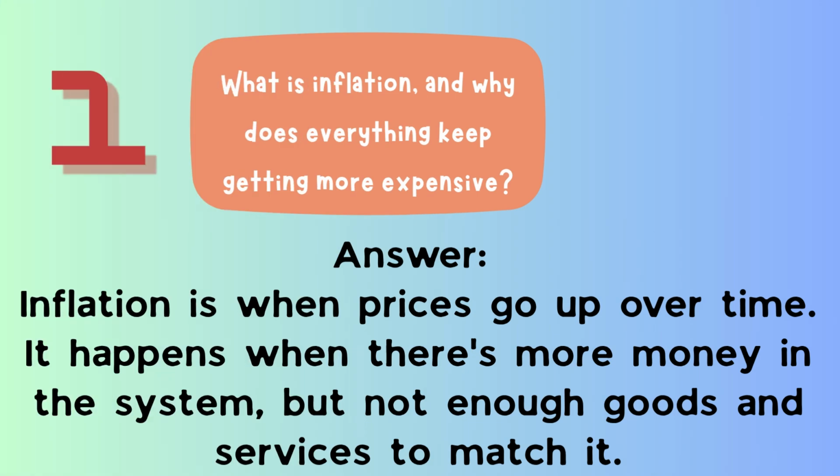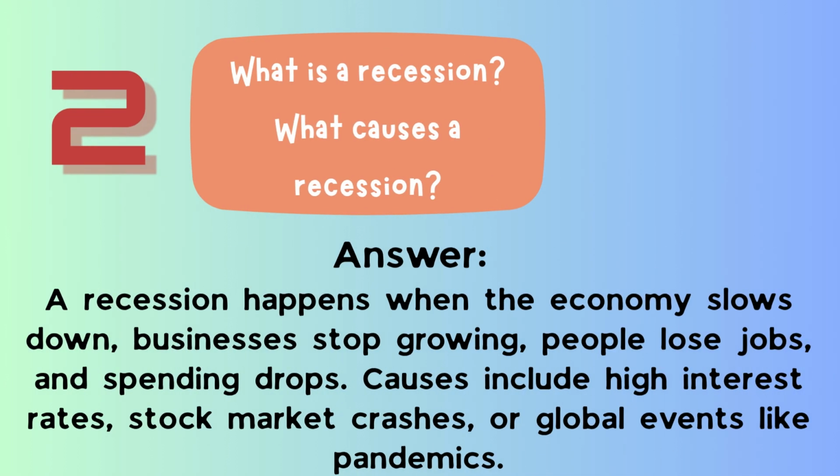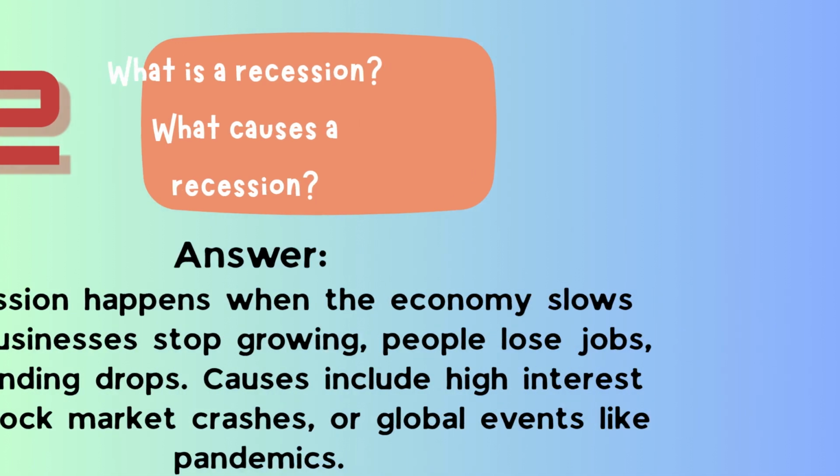The first question: what is inflation and why does everything keep getting more expensive? Inflation is when prices go up over time. It happens when there's more money in the system, but not enough goods and services to match it. Question number two: what is a recession and what causes a recession? A recession happens when the economy slows down, businesses stop growing, people lose jobs, and spending drops. Causes include high interest rates, stock market crashes, or global events like pandemics.